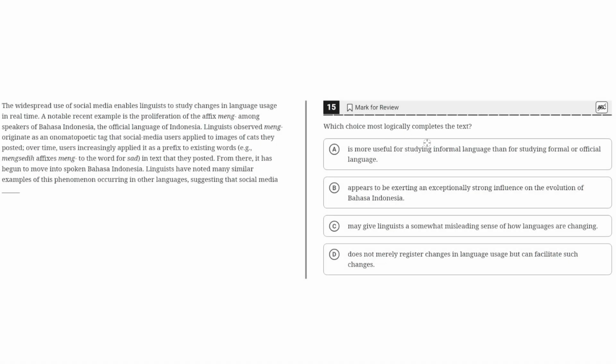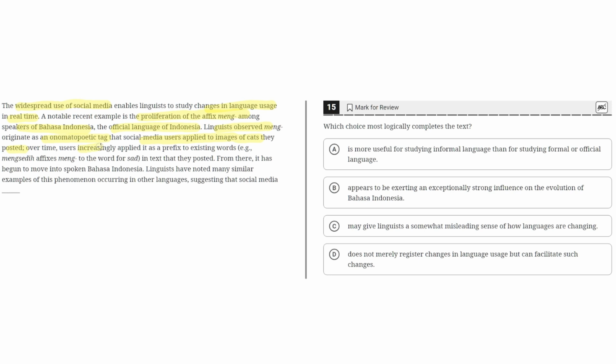Which choice most logically completes the text? The widespread use of social media enables linguists to study changes in language usage in real time. A notable recent example is the proliferation of the affix Meng among speakers of Bahasa Indonesia, the official language of Indonesia. Linguists observed Meng originate as an onomatopoeic tag that social media users applied to images of cats they posted.